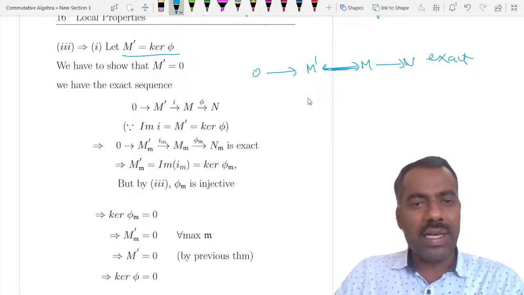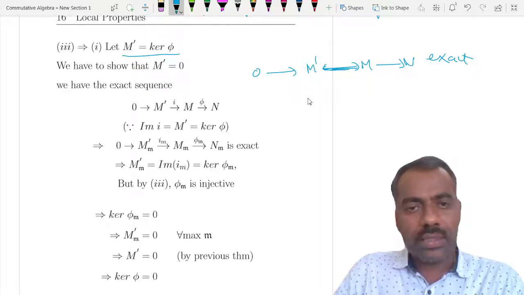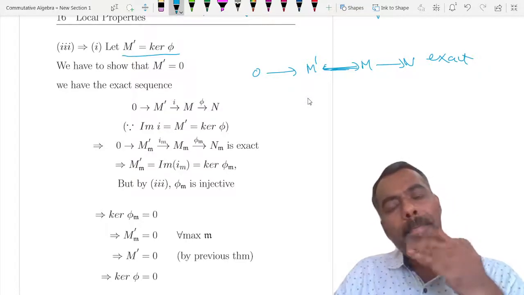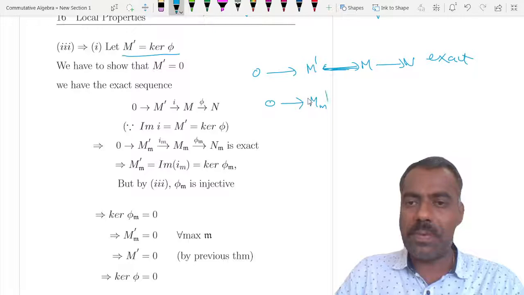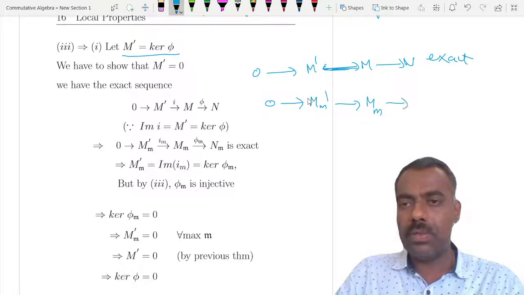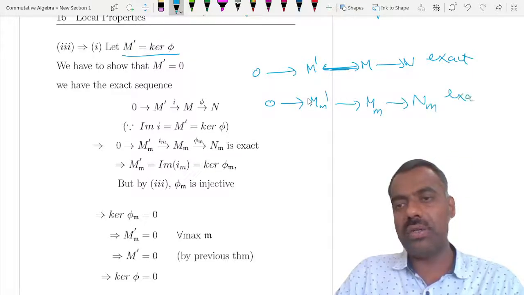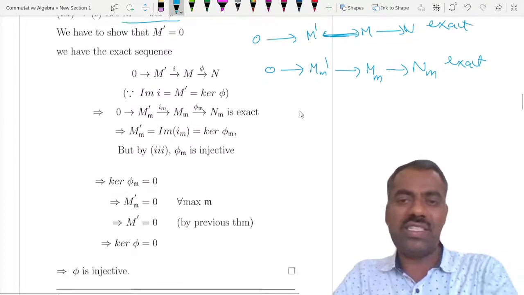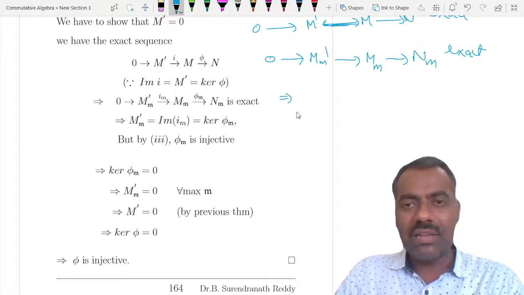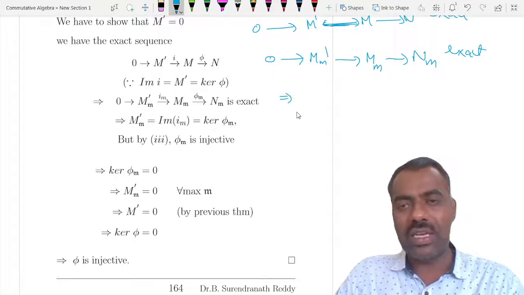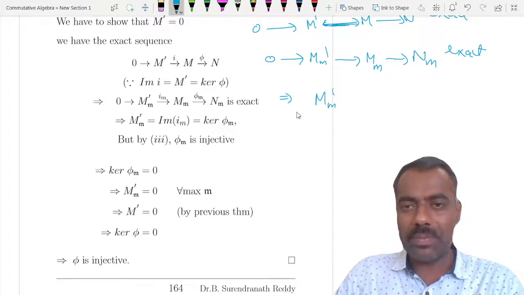Because it is exact, after taking localizations, what we already know is that M prime localized at m to Mm to Nm is also exact, because S inverse is exact. This says that the image is the same as the kernel, but the image is the same as M prime localized because it is the inclusion map.